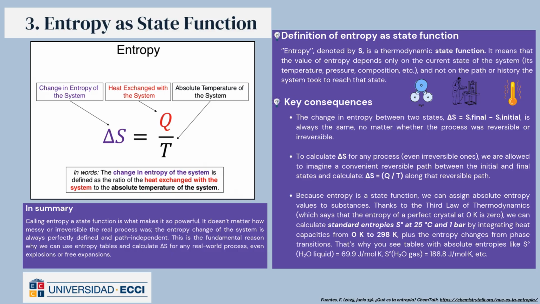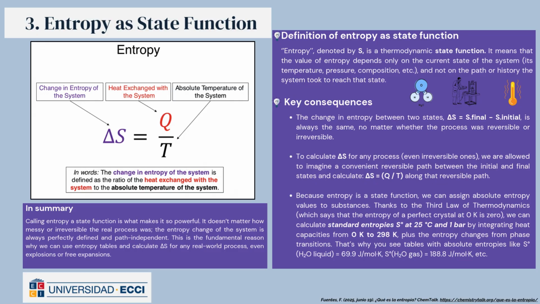Because entropy is a state function, we can assign absolute entropy values to substances. Thanks to the third law of thermodynamics, which says that the entropy of a perfect crystal at 0 Kelvin is zero, we can calculate standard entropies S° at 25 degrees Celsius and 1 bar by integrating heat capacities from 0 Kelvin to 298 Kelvin plus the entropy change from phase transitions.